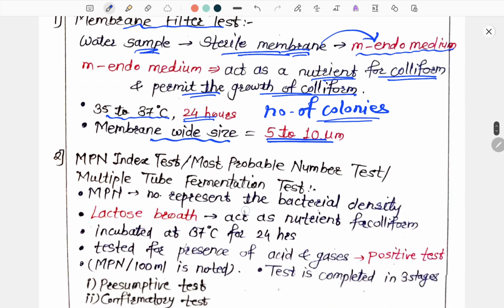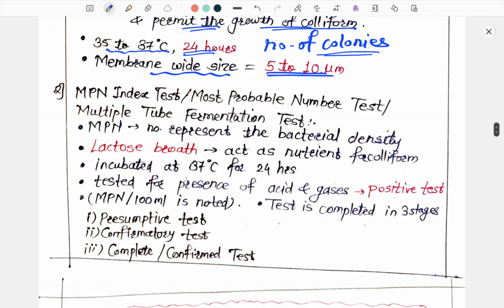The second coliform test is the MPN index test or most probable number test, also called the multiple tube fermentation test.